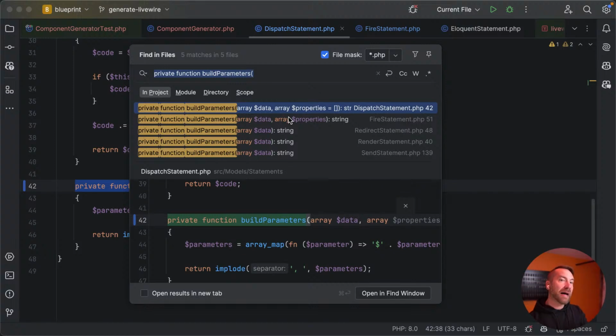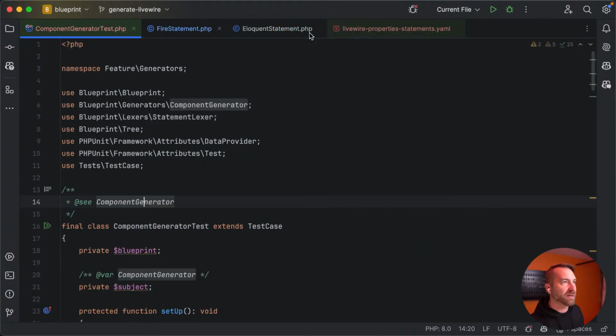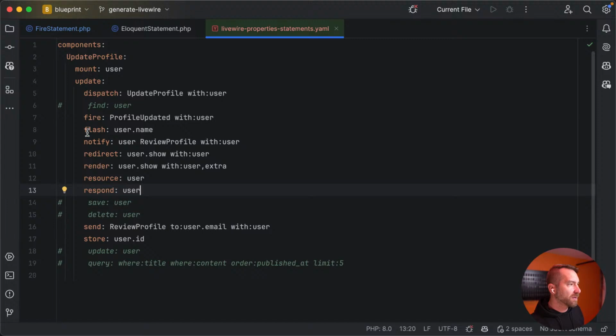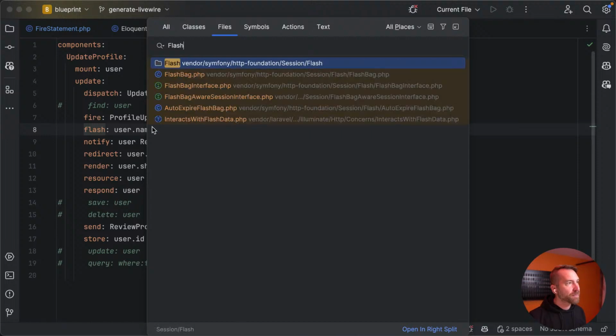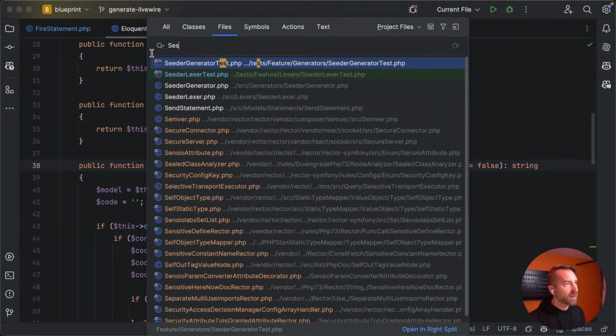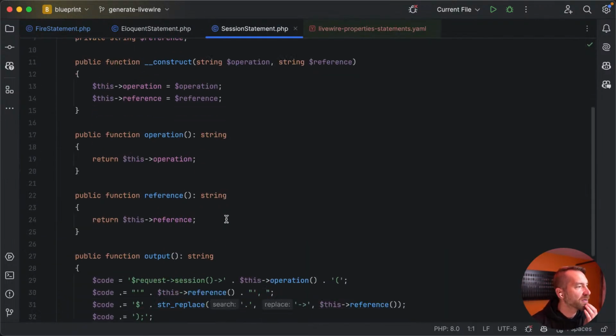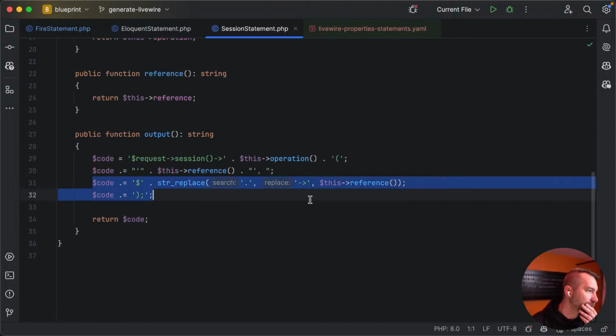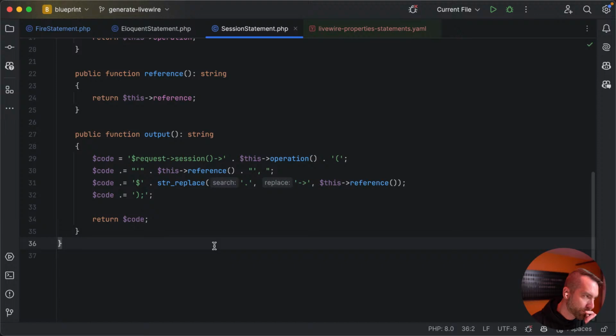Let's go look at one that's not in this list. So dispatch, fire, redirect, render, send. So let's go find some other statement. Let's look at the flash maybe. Is there a flash statement? There's not a flash statement. It's probably a session statement. Yeah, session statement. How does session statement build stuff? Okay, yeah, so it just kind of inlines it. It knows the reference and it inlines it.